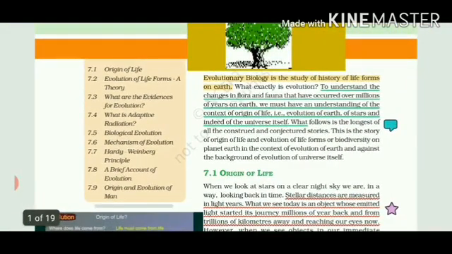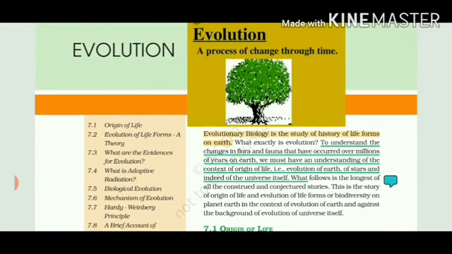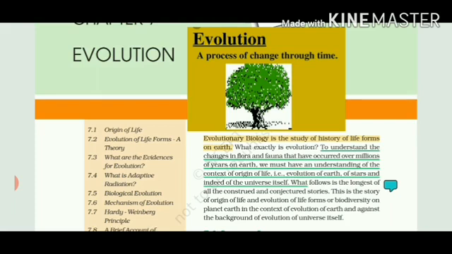Evolutionary biology is the study of the history of life forms on Earth. Simply, we can define it as a process of change through time. Not only animals have changed, but even the plants. The changes of both flora and fauna that occurred millions of years ago on this earth give us evidence to study the evolution not only of living organisms, but also of earth, stars, and the universe. What were the different theories that were just imagined? They are construed and conjectured stories.